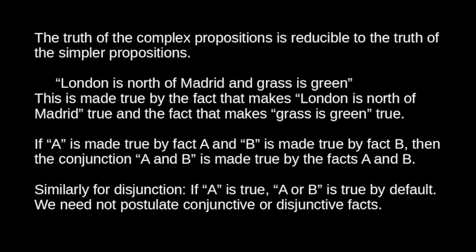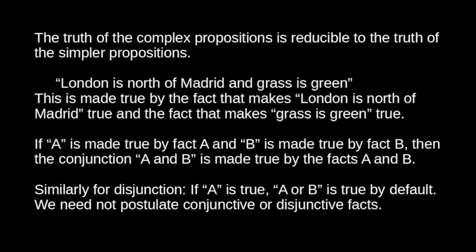So we can see, given the logical relations between propositions, that postulating conjunctive and disjunctive facts is unnecessary. What makes the proposition London is north of Madrid and grass is green true are just the same two facts that make the proposition London is north of Madrid true and the proposition grass is green true. The truth of the conjunction can be straightforwardly reduced to the truth of each of its conjuncts.